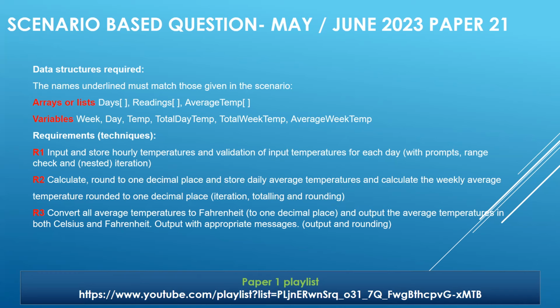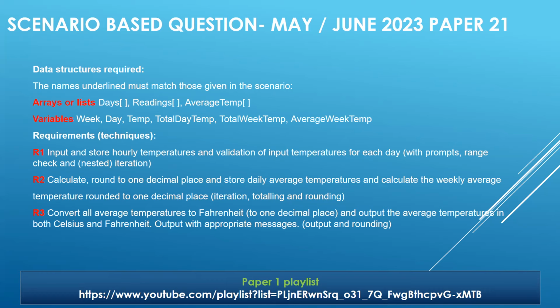For requirement 2, calculate, round to 1 decimal place and store average temperatures, and calculate the weekly average temperature also. Again, remember that we should not forget that the round function is supposed to be used to round it off. It means proper totaling is needed; definitely for average, we always need totaling. So, is the right structure being used, in the right position, where should they be mentioned, and have we used totaling properly, have we rounded all the values properly, yes or no.